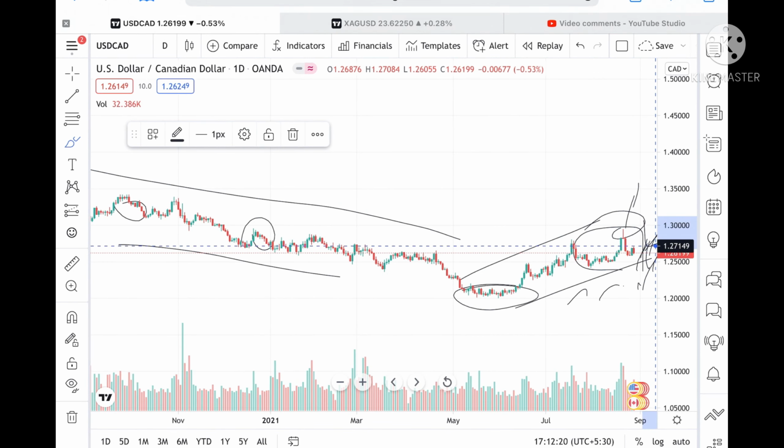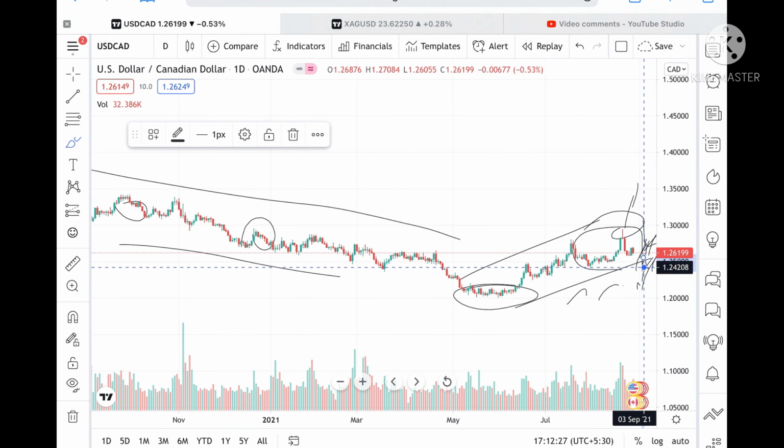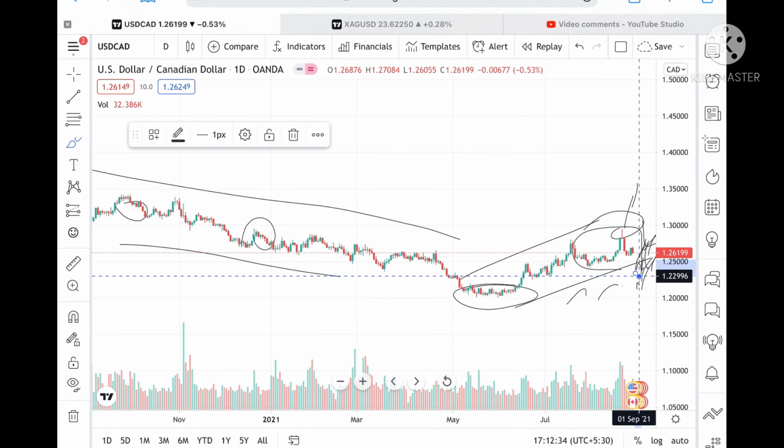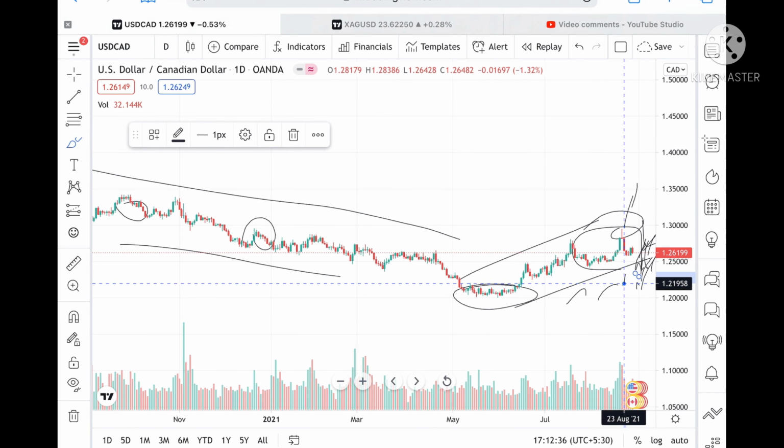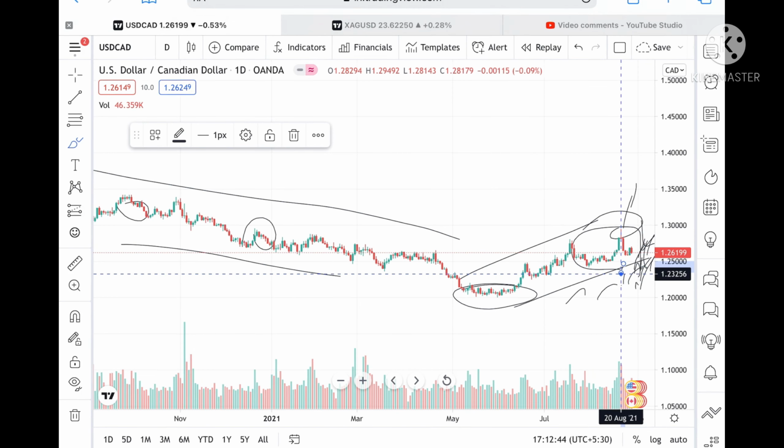But suppose if it doesn't sustain this level, then chances are high that it can touch a level of 1.25592, and from there it can touch a level, and once this level is crossed downside, then we can see further downside of 1.22996. And once this support is crossed, then we can see 1.24381, then we can see a further low of the USD CAD.